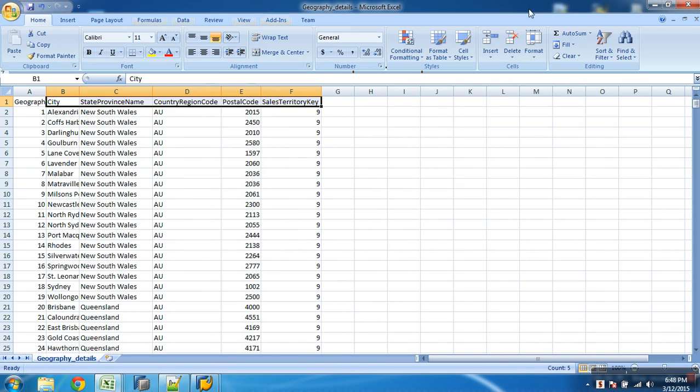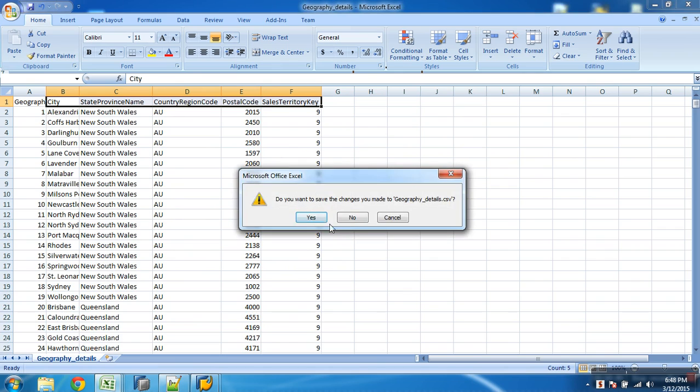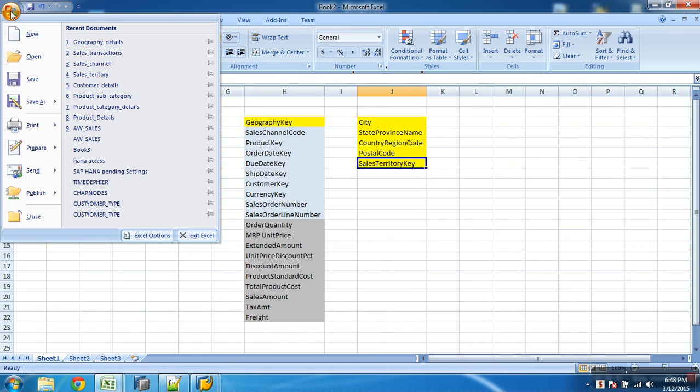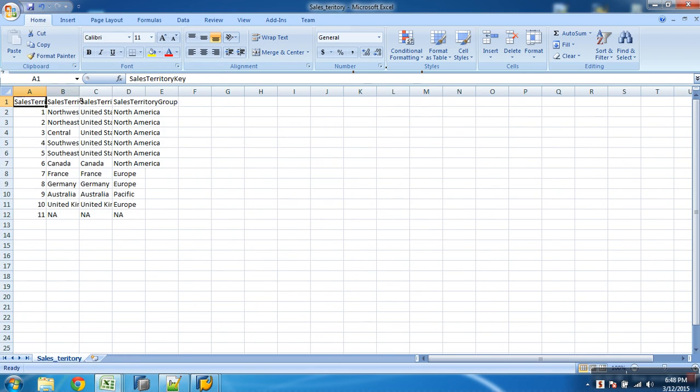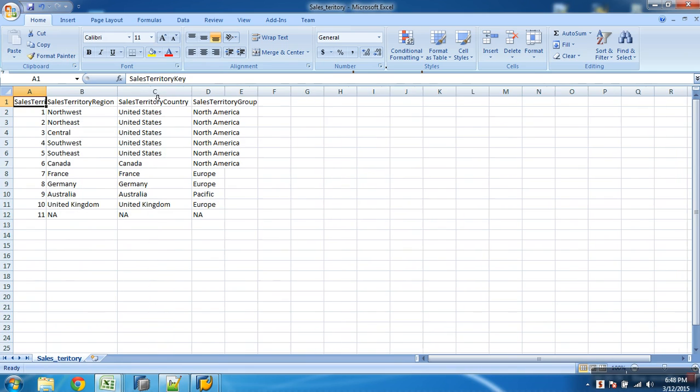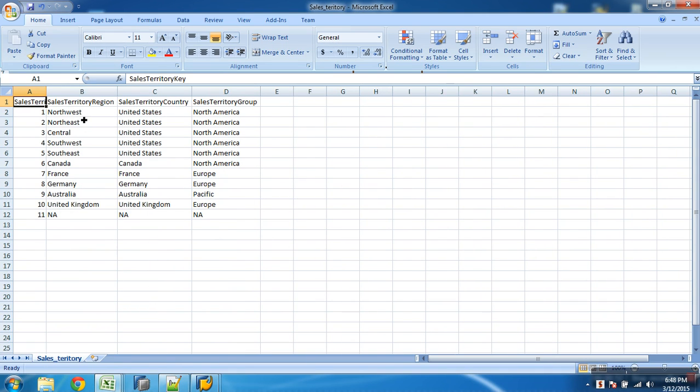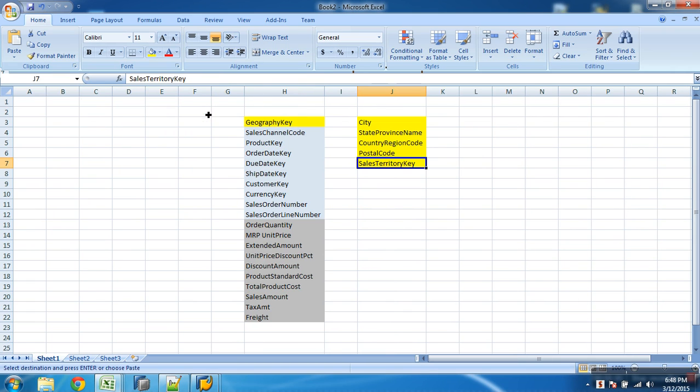I'll open that out. Let me close this file. What does that file have? Sales territory. Now what does this have? This will tell me territory region. It says north region and then country and then group. Okay. So let me just copy this information and go on to my file.